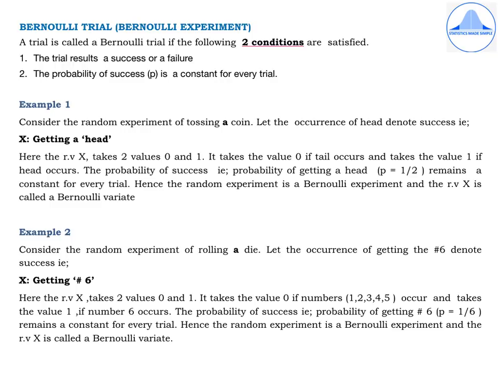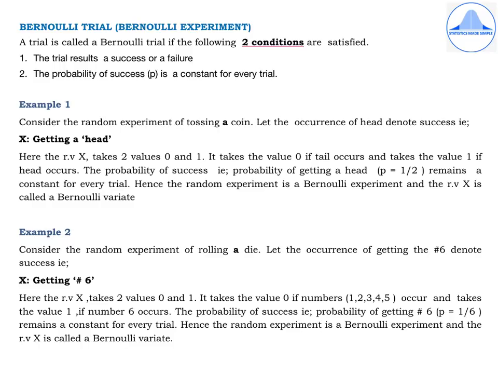Secondly, the probability of success. What is success for me in this example? It is getting a head. So probability of getting a head will be P equal to half, which remains a constant for every trial. That means however many times I conduct the experiment of tossing a coin, the probability of getting a head is going to remain the same.